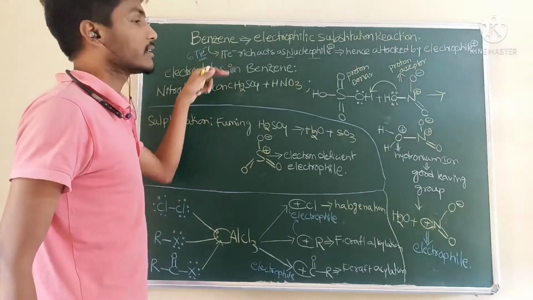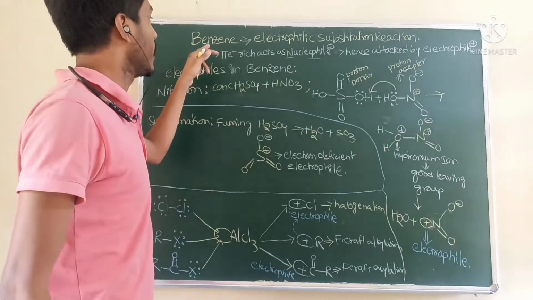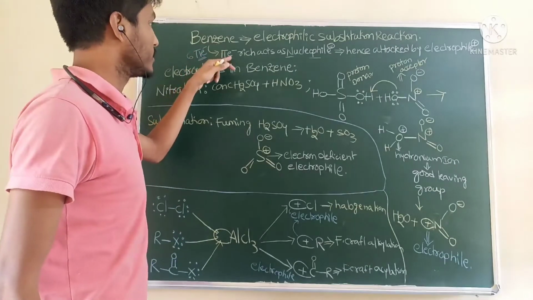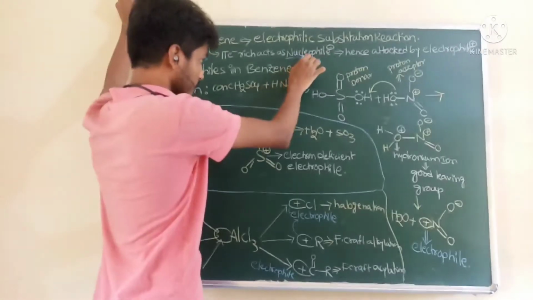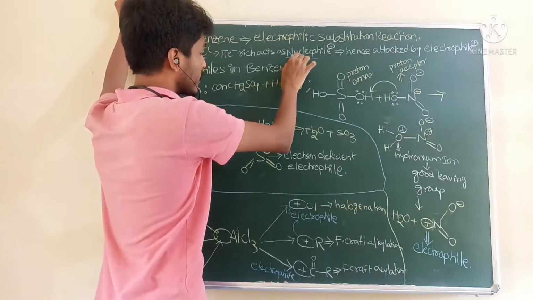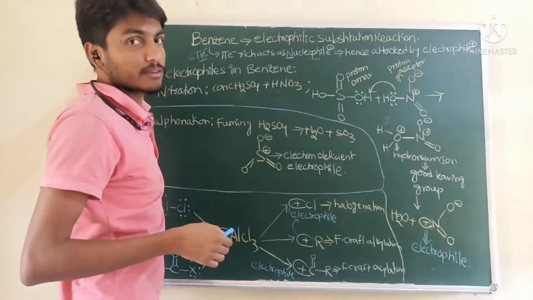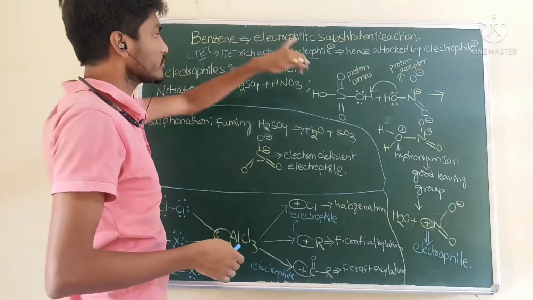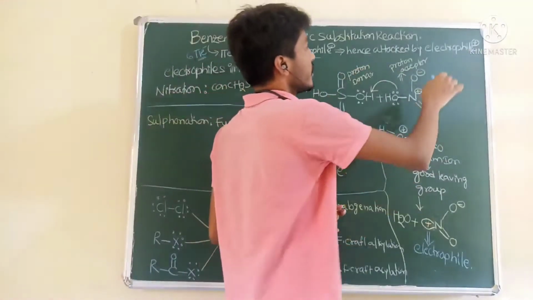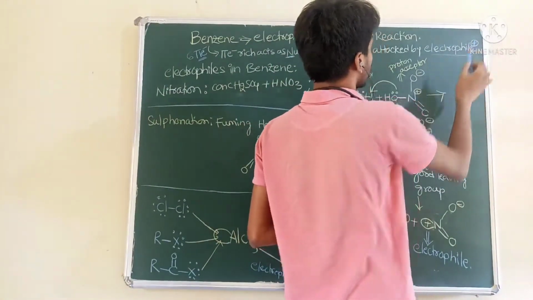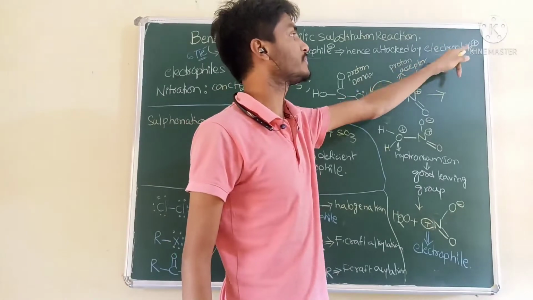Like benzene, alkenes also contain pi electrons. Due to the presence of pi electrons, these act as a nucleophile, which is nothing but negative charge. When these act as a nucleophile, they are attacked by an electrophile. Electrophile has positive charge, so there is a reaction between negative and positive charge.